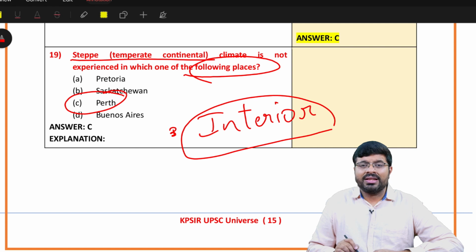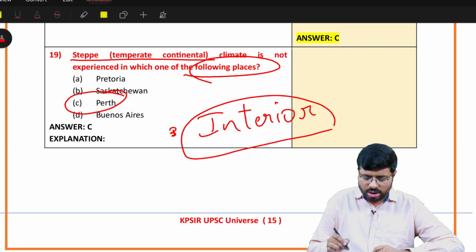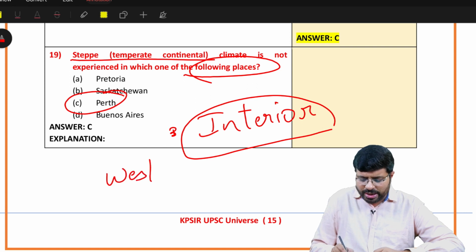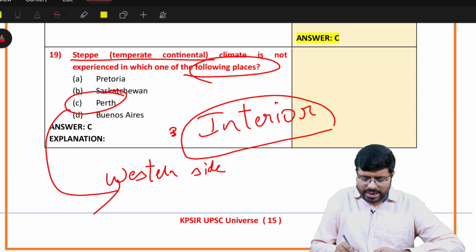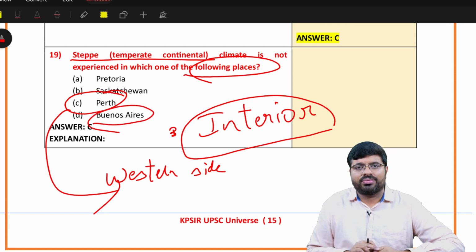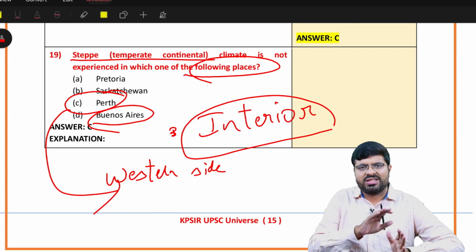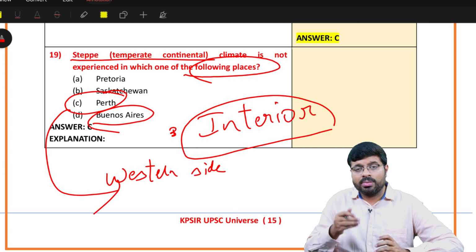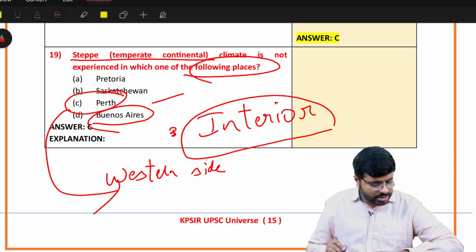Interiors, but in the southern hemisphere you might find some kind of coastal areas as well, because on the eastern side where you might find certain things, but on the western side that is not the case. So western side means Mediterranean. So Perth is on the western side. Maybe if it is eastern side like Buenos Aires, you might have considered, right? So the two things when you need to consider about these things: understand the climatic distribution, west, central, east. Then mostly you will try to get the answers right. Okay. So with this, answer is C.